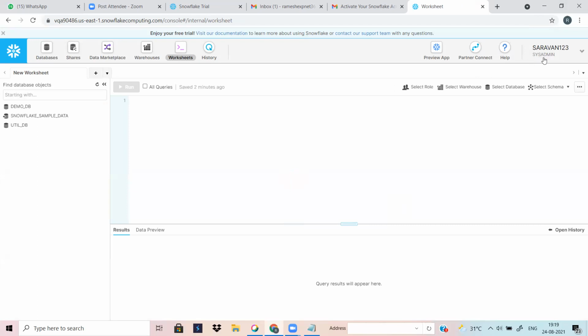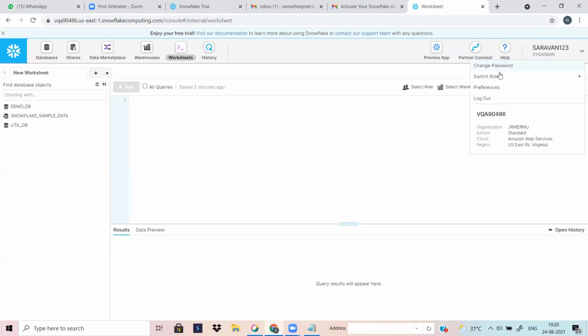Basically, by using this role you can create the database and the data warehouse in your account. Without this role, you can't create the database and data warehouse. Why are we using this role? By using this role, you are granting privileges on your warehouse and database and permissions for some other roles. So especially for that purpose, we are using the system admin role. This is the system admin role functionality.